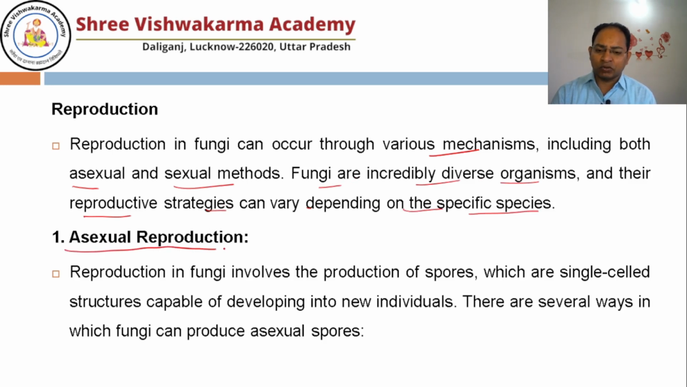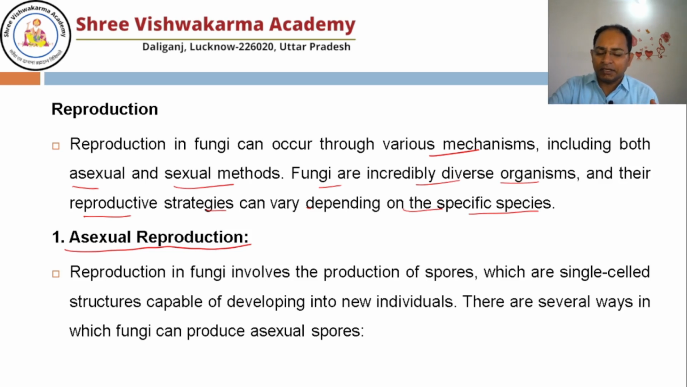If you talk about asexual reproduction, fungi basically produce some spores. Let's understand what a spore is. A spore is a special structure which forms when there is an unfavorable condition for the fungi. Whenever there is an unfavorable condition, where fungi have the chances to die, in that condition fungi produce a special kind of spore.